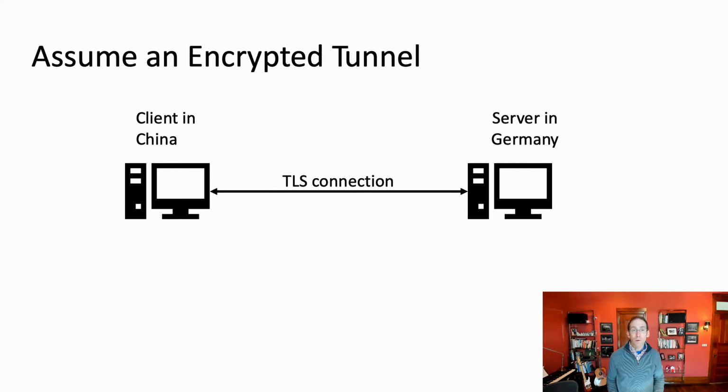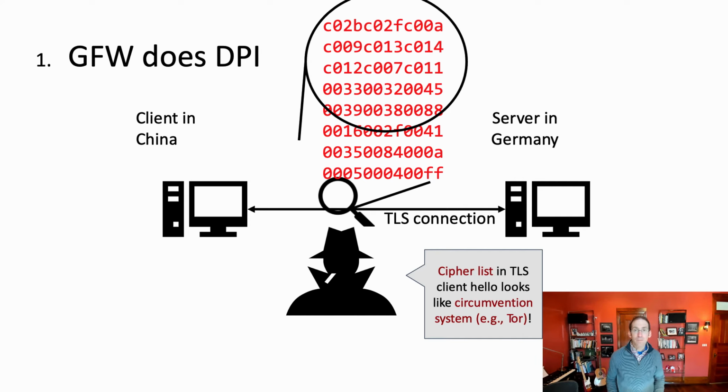So if we assume that two clients that are trying to communicate are doing so over an encrypted tunnel, a sensor might have some difficulty understanding exactly what application corresponds to that traffic exchange. But depending on what the initial handshake of that encrypted connection is, some of the metadata or information in that handshake might reveal things about what that application might be.